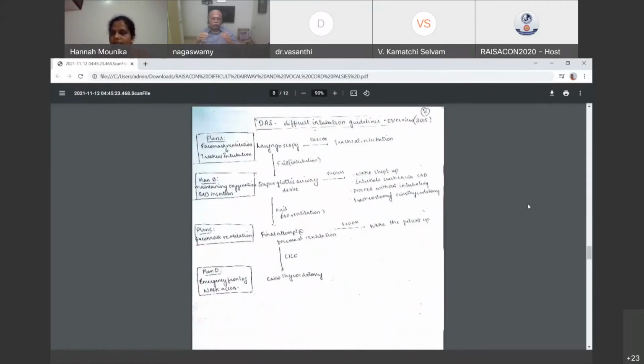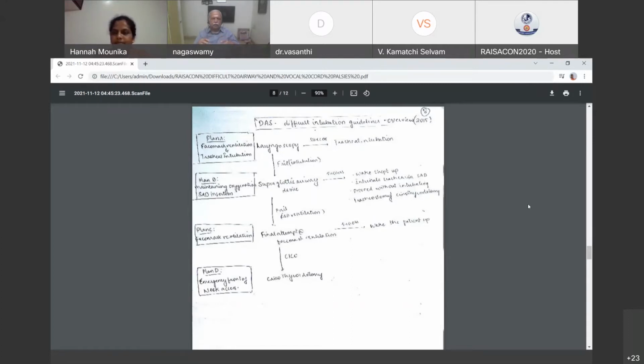What are the difficulties you may face in mask ventilation and how do you overcome that? What is the second step if you are not able to do the conventional mask ventilation followed by laryngoscopy followed by intubation? This is plan A always. If that is not possible, then you go to plan B, where you insert a supraglottic airway device.